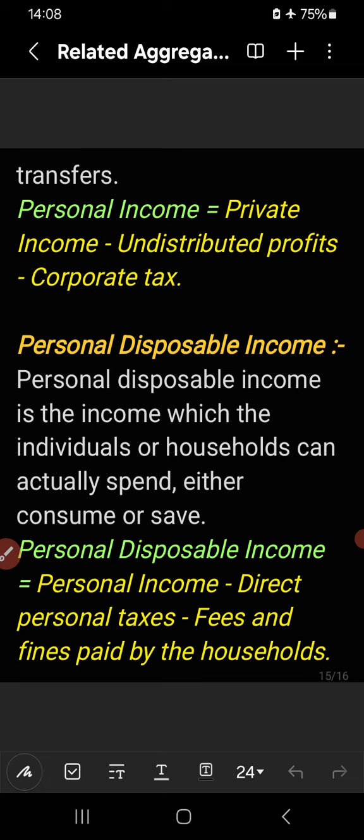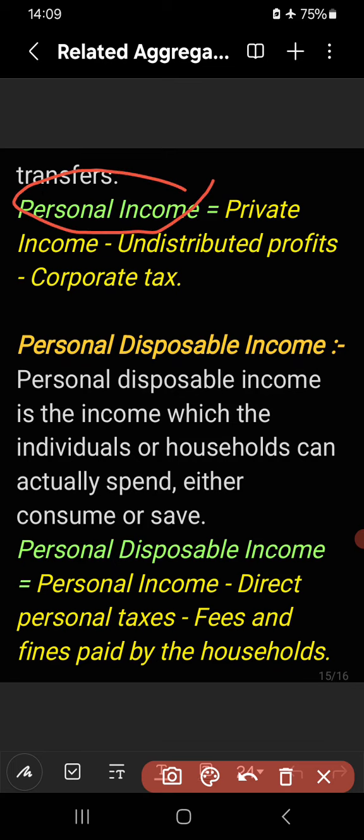When we deduct undistributed profit and corporate tax from private income, we get personal income. Personal income is a part of private income, right?